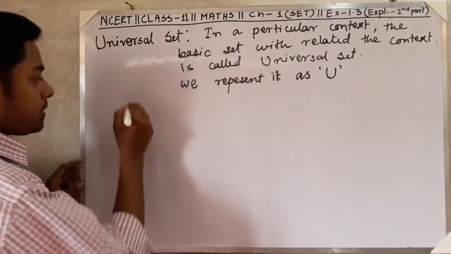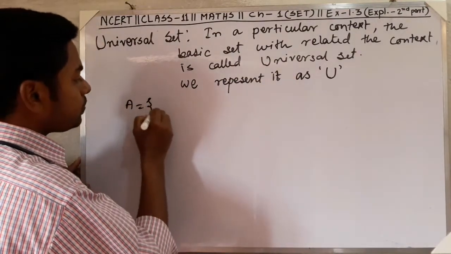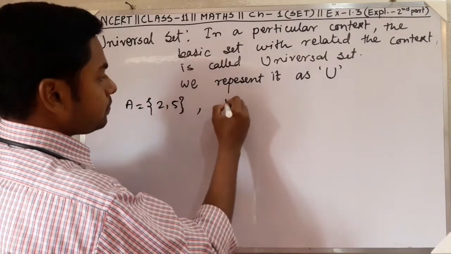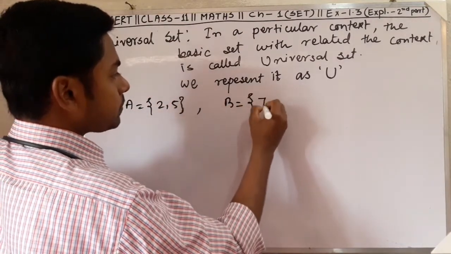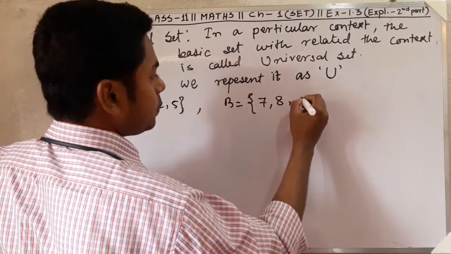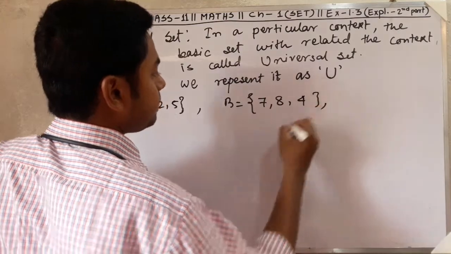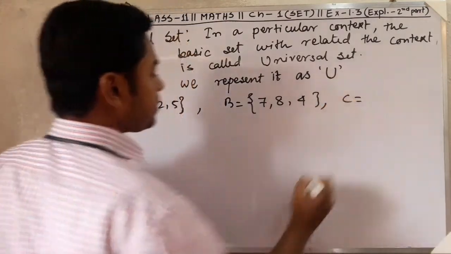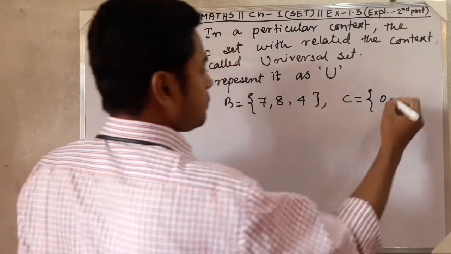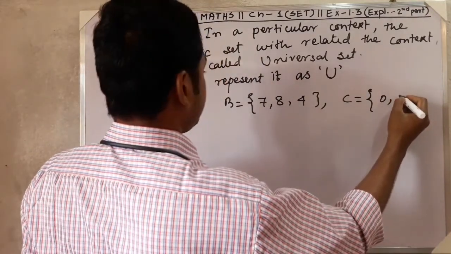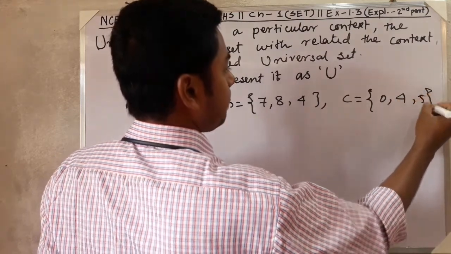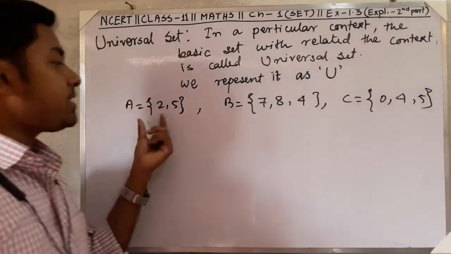Okay, now we are taking a proper example. Suppose A is equal to {2, 5}, B is equal to {7, 8, 4}, C is equal to {0, 4, 5}. So we have taken three sets A, B, C.